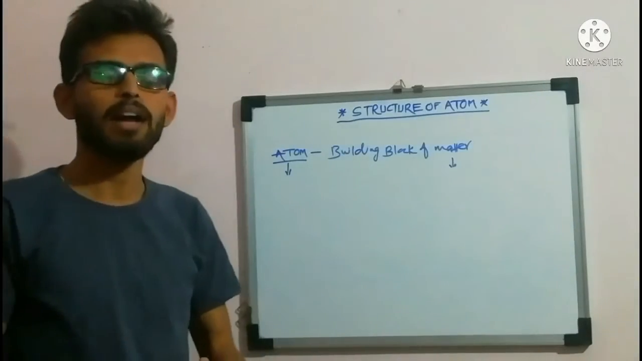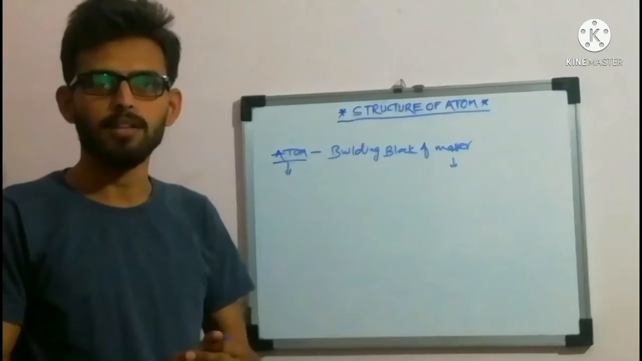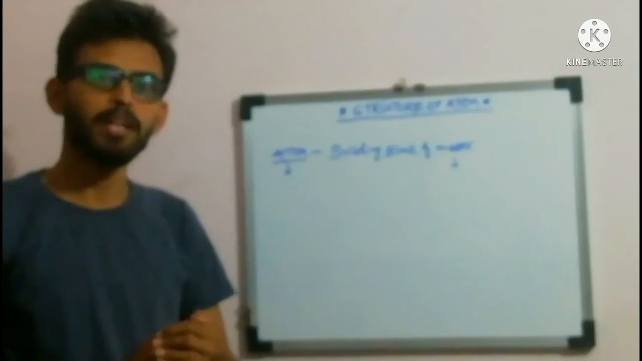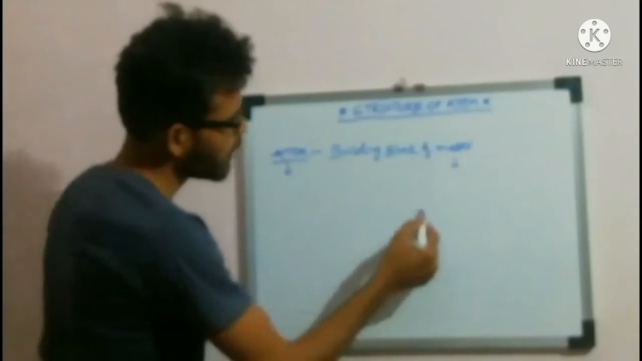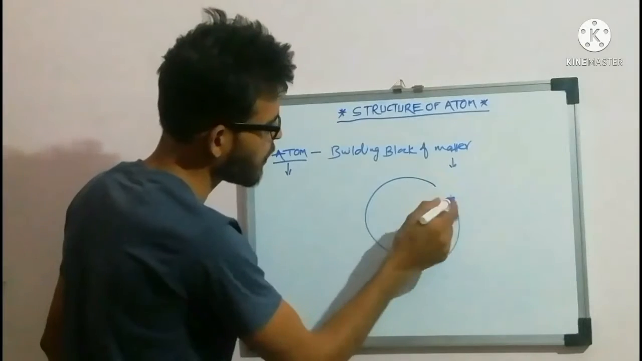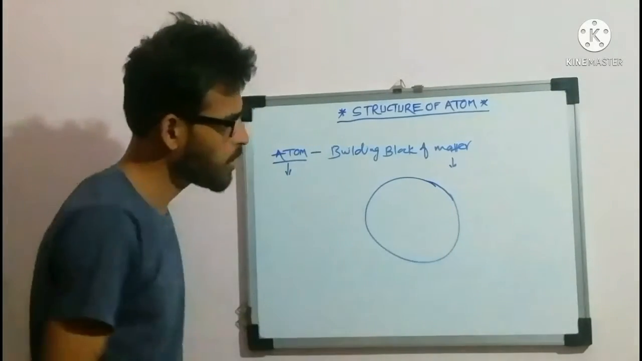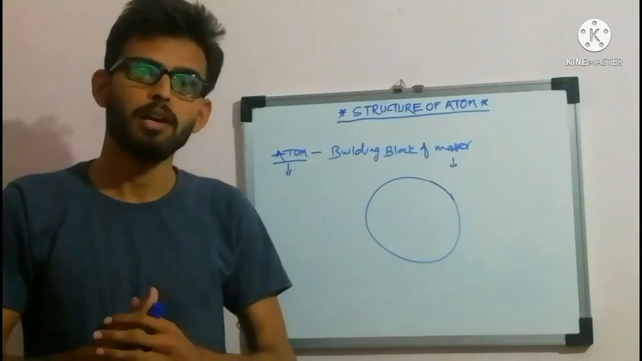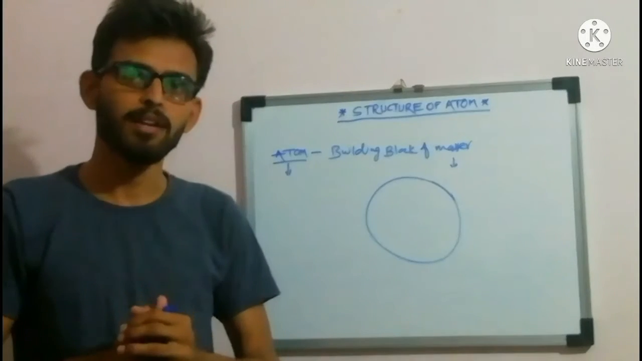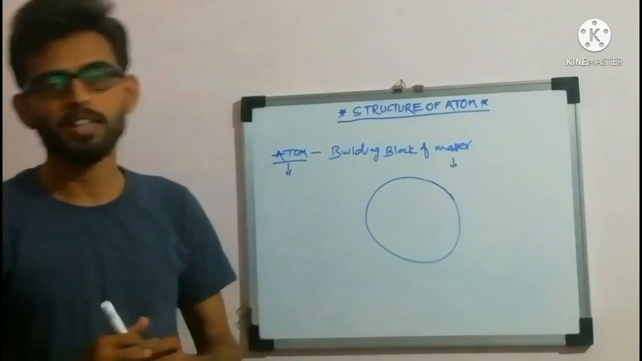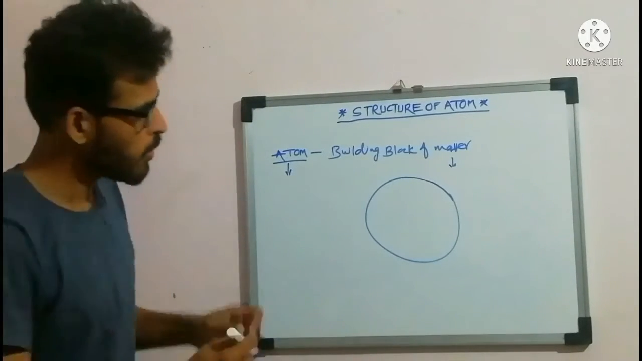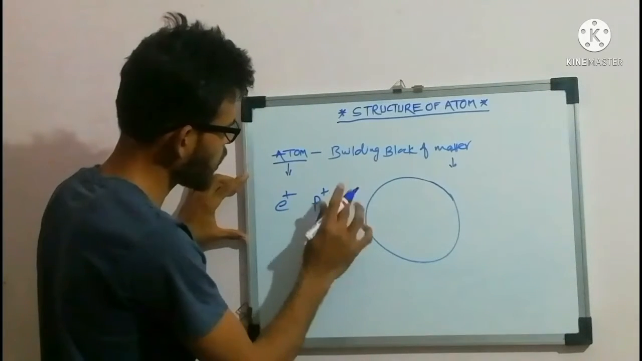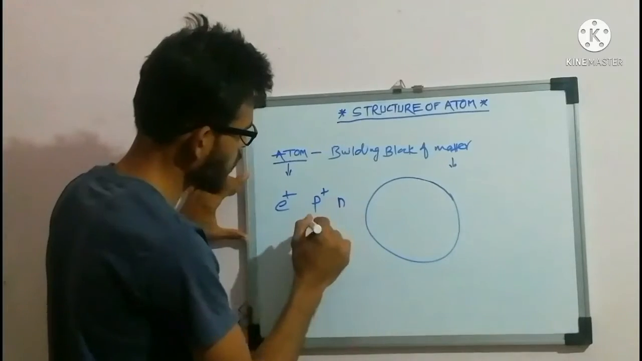Basically, an atom consists of three particles. Our scientists and physicists, through experiments, have shown that an atom is a spherical entity. Spherical means it looks like this. Through different experiments they have proved that an atom is made up of subparticles. These three subparticles are called electron, proton and neutron. We denote the electron by e, proton by P and neutron by N.